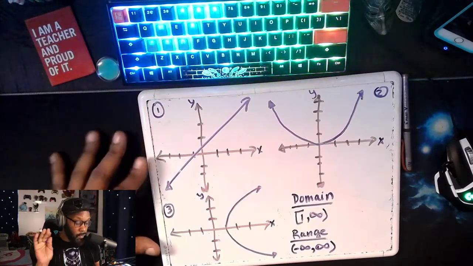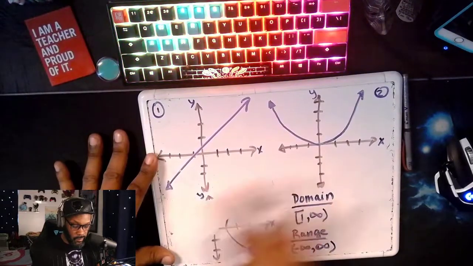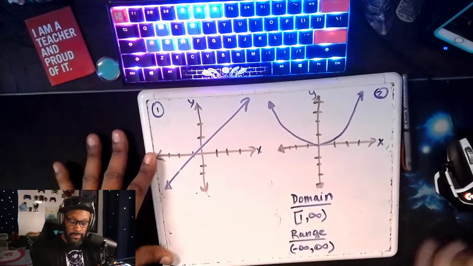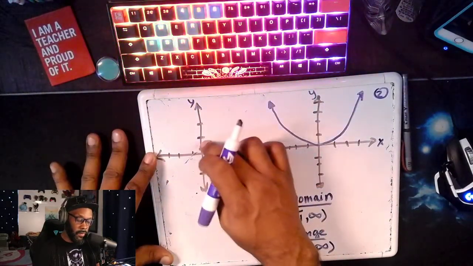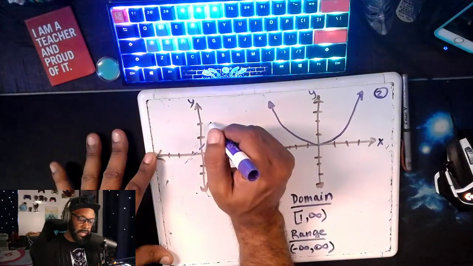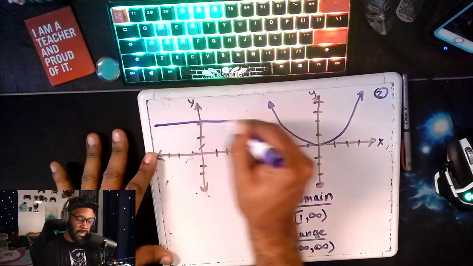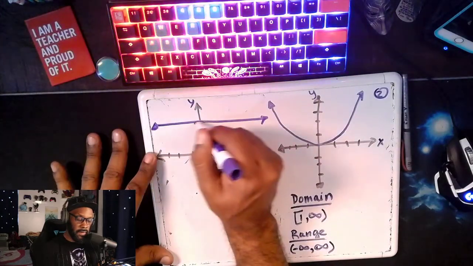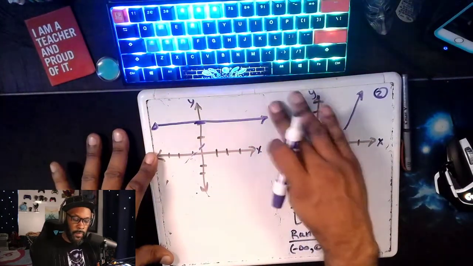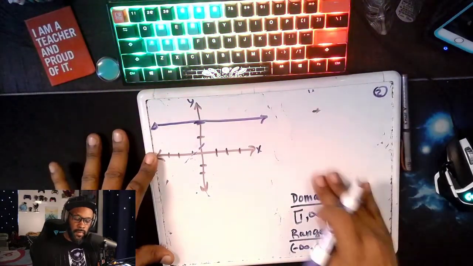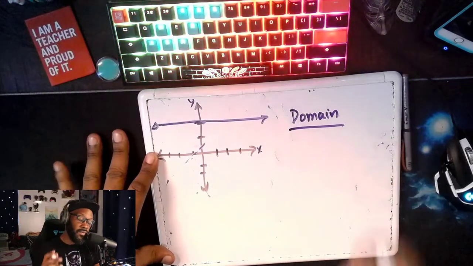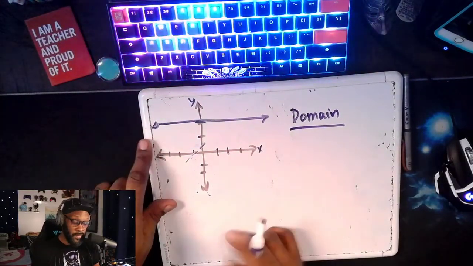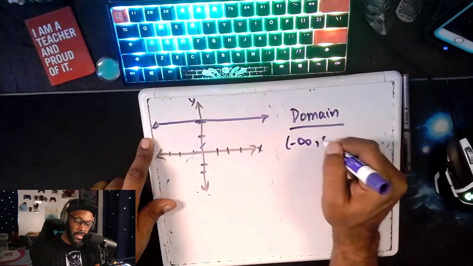Now, you know what? Let's throw in one more, and then that's it. So let's look at this graph here. Let's say I could sketch it real quick, y'all, because I want to let y'all go. And I did something like this. What's that domain? What is domain of just that straight line? Well, we know domain represents all of our x values, our inputs. So we're going from, you got it, negative infinity to infinity.